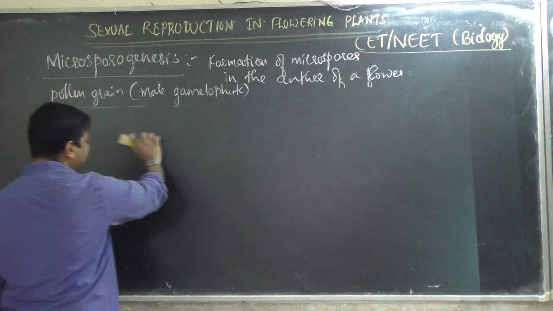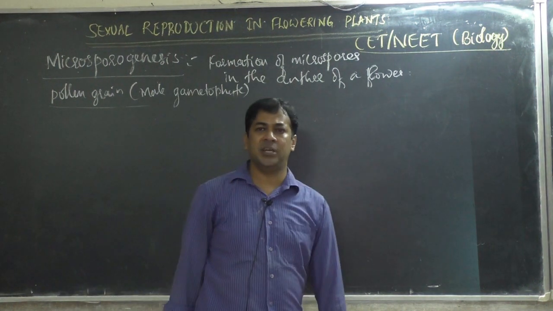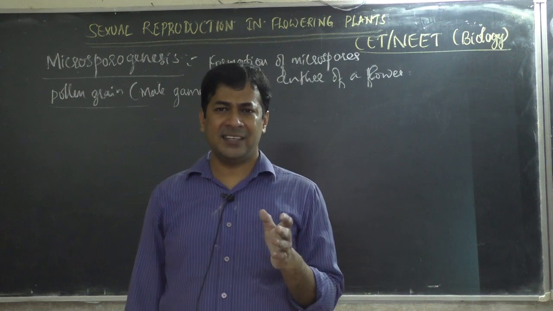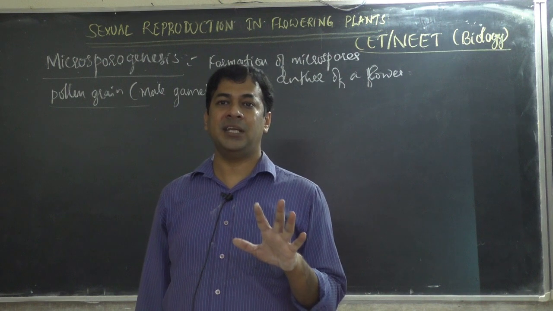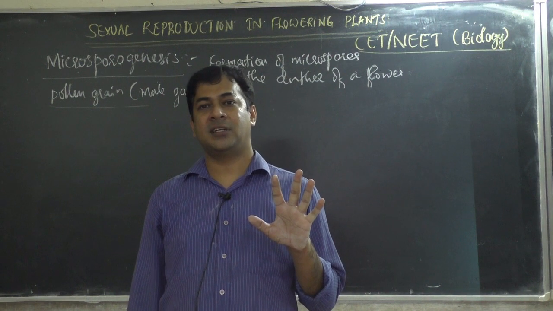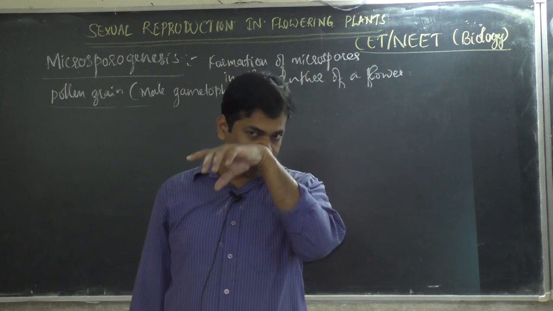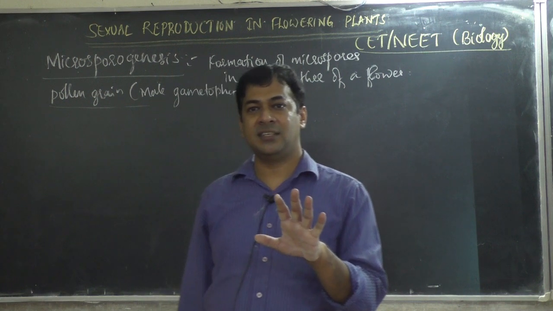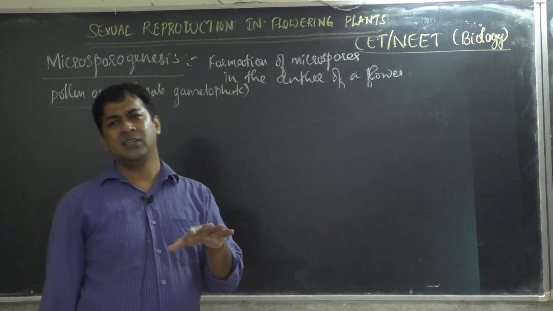AIPMT means All India Pre-Medical Test, which was conducted by CBSE, the Central Board of Secondary Education, New Delhi. Later AIPMT was renamed as NEET, which is now conducted by NTA, the National Testing Agency.